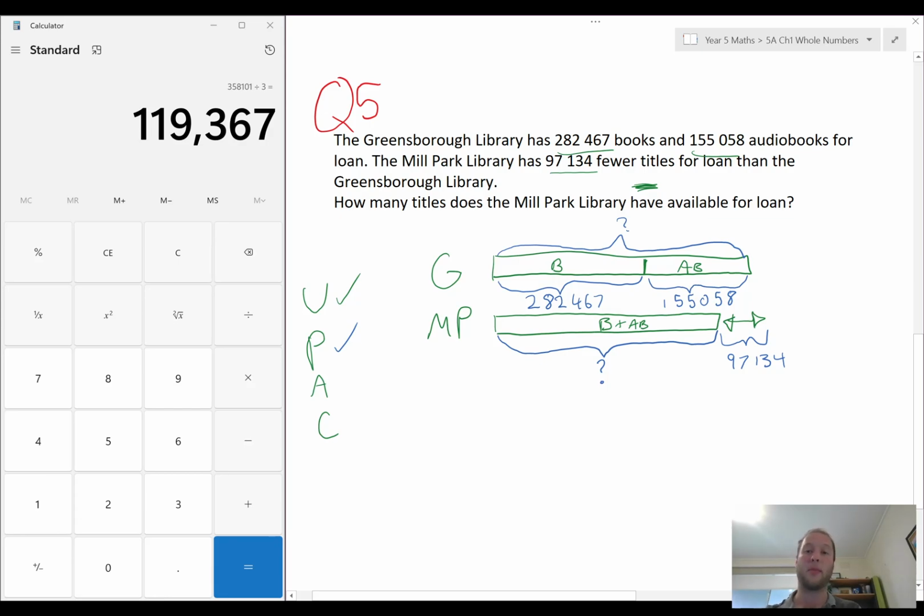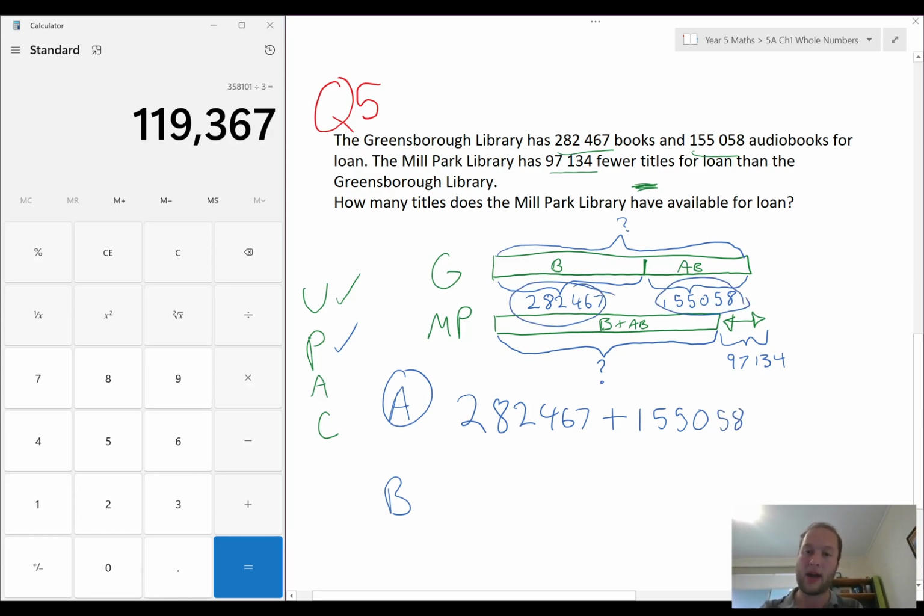So I've got my P step, my plan. I'm going to do 2 steps, step A and step B. Step A is going to be 282,467 plus 155,058. Why? Because I've got a part and a part, but I don't have the whole. To work out a whole, when you have a part and a part, you add them together.